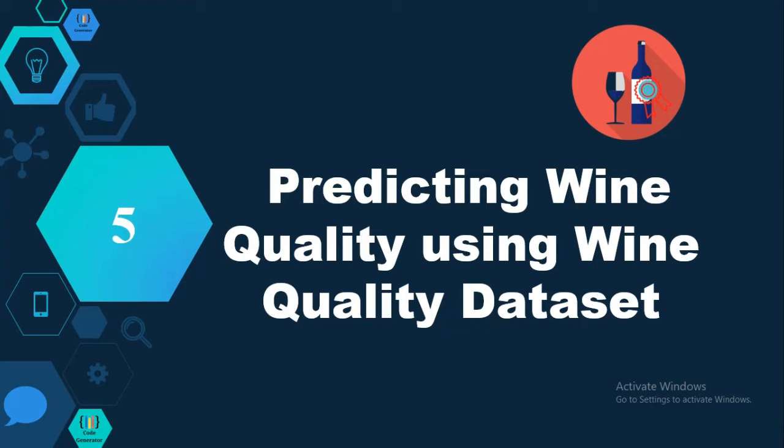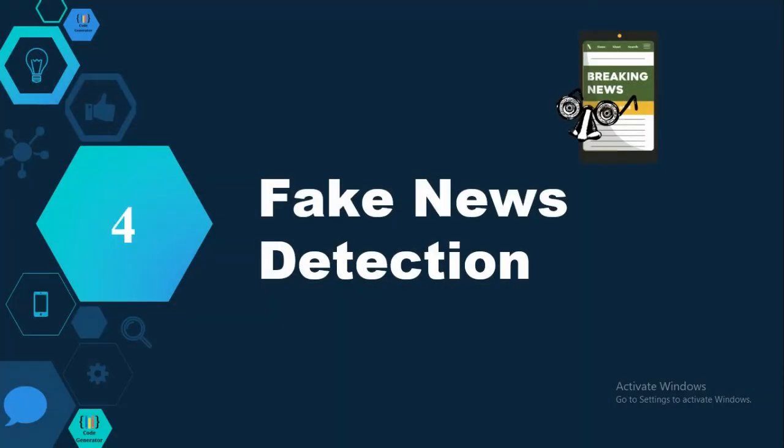But in machine learning, we have used some techniques, that is linear regression, neural network and support vector techniques in machine learning to develop this project. So let's move on to the top 4 project without wasting any time. So the top 4th project is fake news detection.